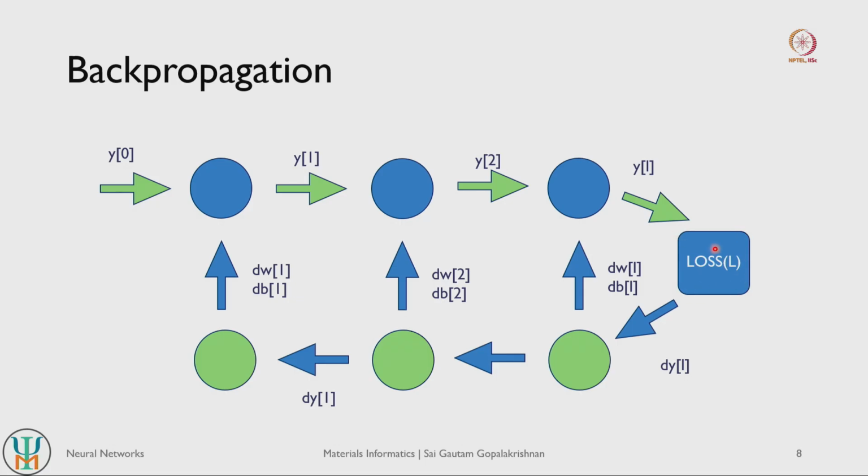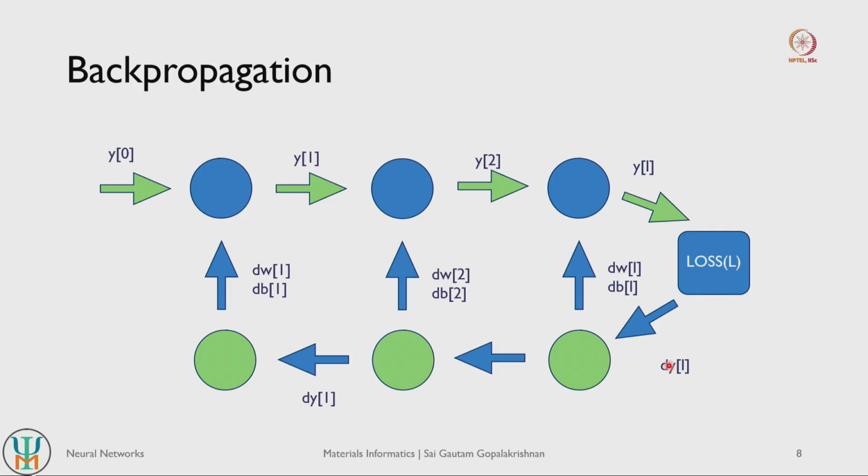So the loss, in the case of regression tasks, can be simple mean absolute error or mean squared error. In the case of classification tasks, this can be a cross entropy loss, for example, right. So once you calculate the loss, you then take the derivative of the loss with respect to the weights and biases, right. So for this neuron to make predictions, it would have used some amount of weights and some amount of biases.